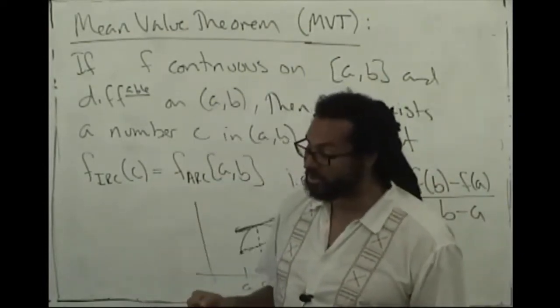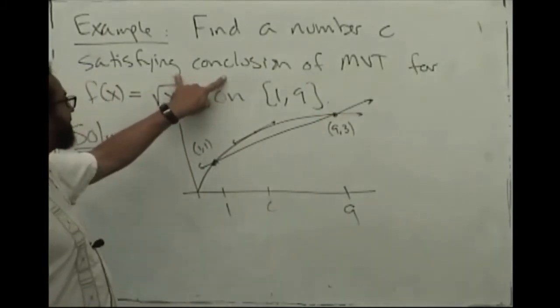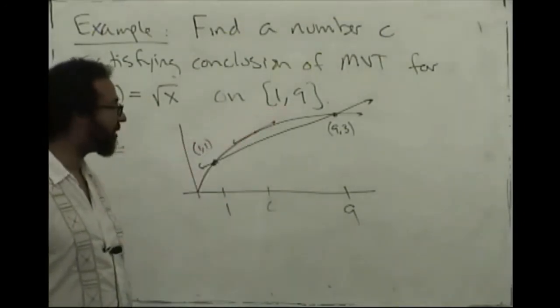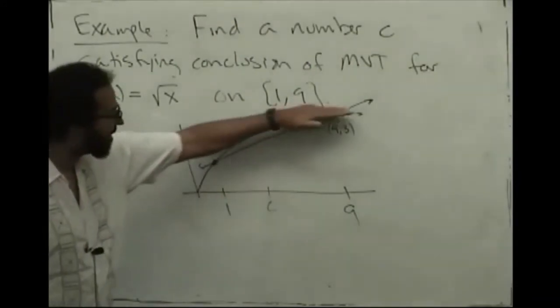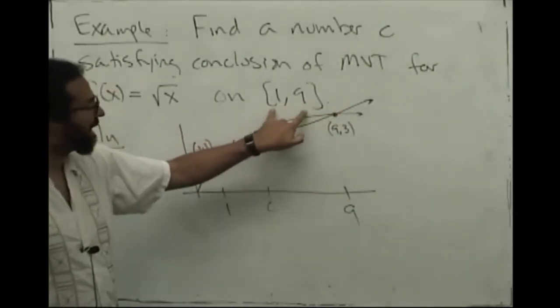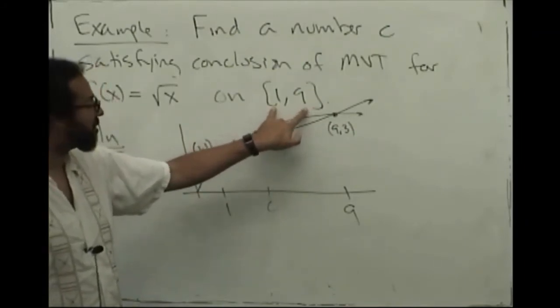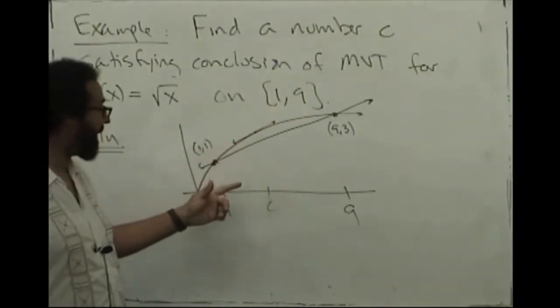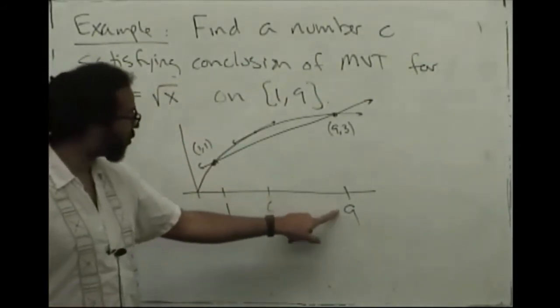Okay, let's look at another quick example. We want to find a number c satisfying the conclusion of the mean value theorem where the function is f of x equals square root x, and the closed bounded interval is from 1 to 9. Certainly the square root of x is continuous everywhere on its domain. In particular, it's continuous on the closed interval from 1 to 9. It's certainly differentiable on the open interval from 1 to 9.